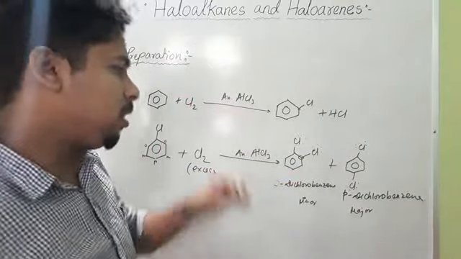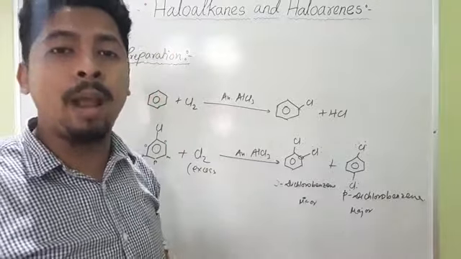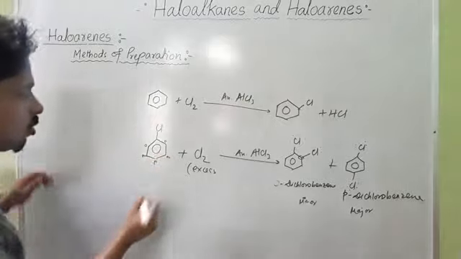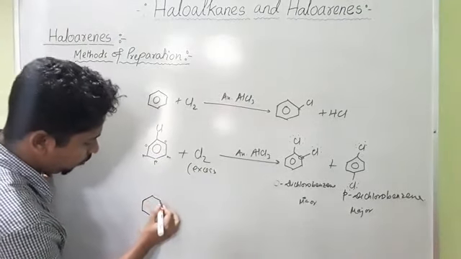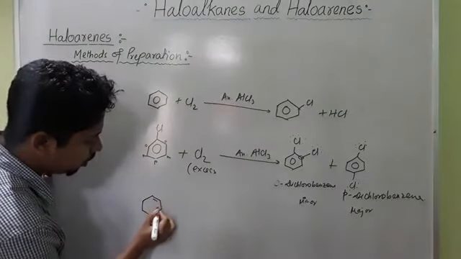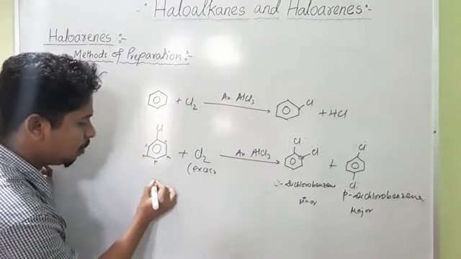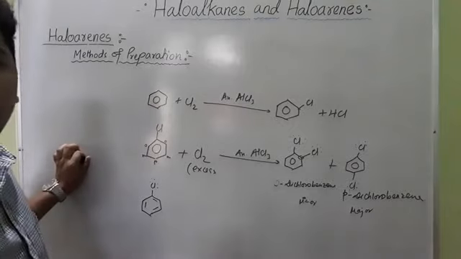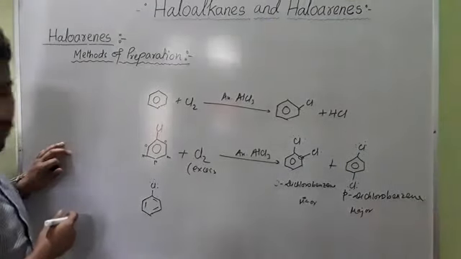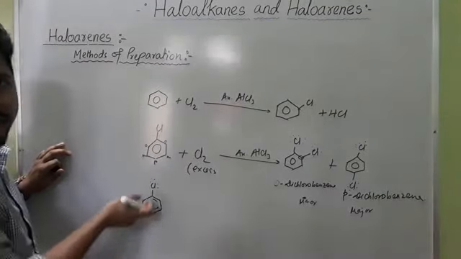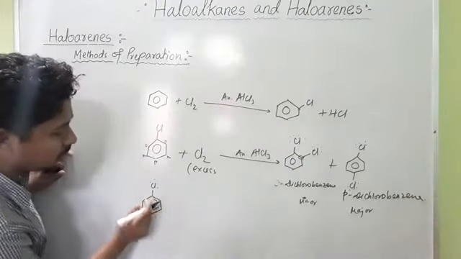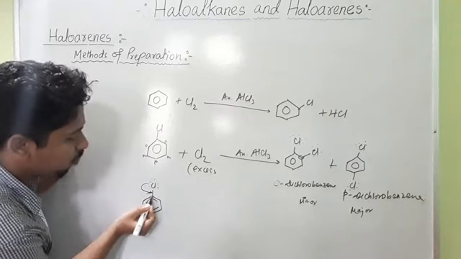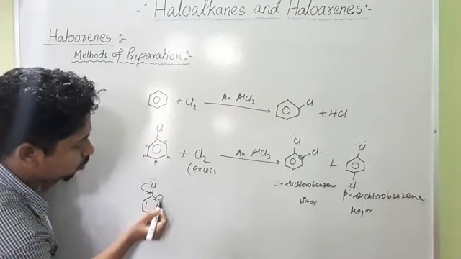Now the question comes, why does this substitution take place only at the ortho and para position? If you see the mechanism of this reaction, here you see this chlorobenzene, you will see that the maximum charge density is over the ortho and para position. So this is the chlorobenzene molecule, and all this system is in resonance, meaning these electrons are delocalizing over this benzene ring. So this electron will shift to this bond, so the valency of this carbon will increase, so it will shift this pi bond to this carbon.